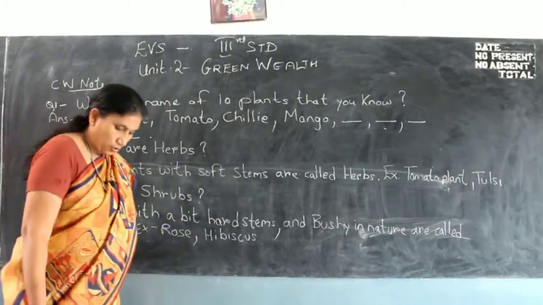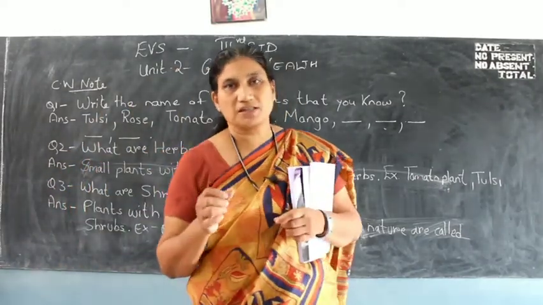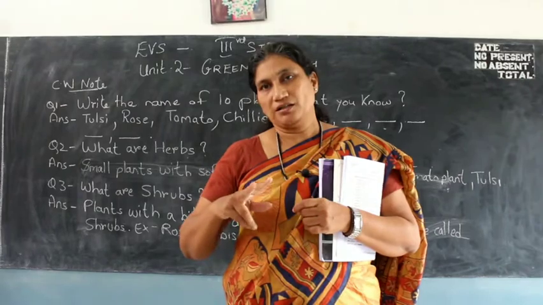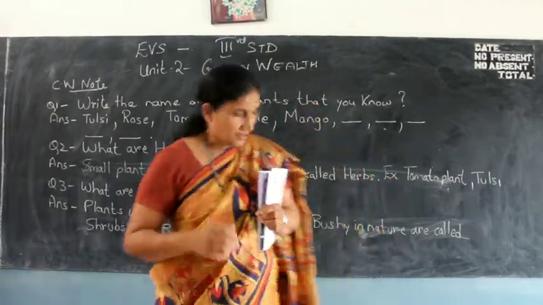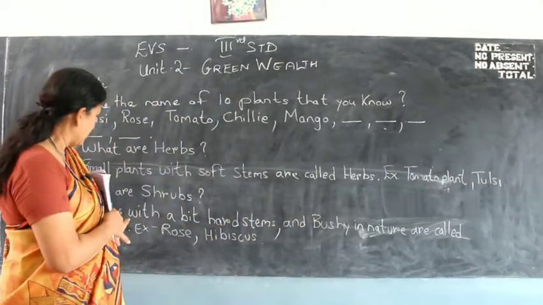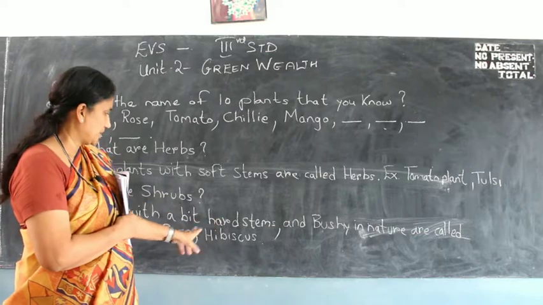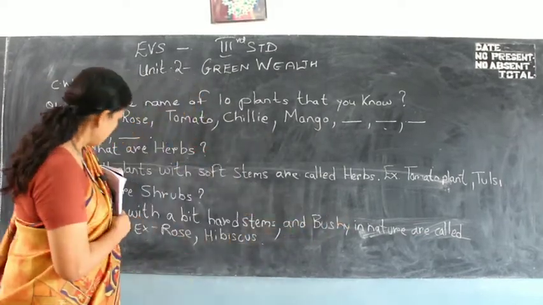Now children, have you seen a rose plant? A rose plant is small and bushy, but the stem is very hard. You need scissors or a cutter to cut it. So when the stem is a bit hard, the plants are known as shrubs. They are plants with a bit hard stems and bushy in nature, and are called shrubs.